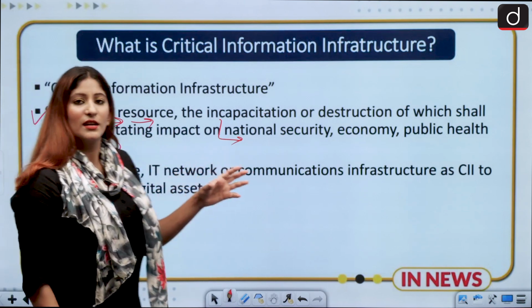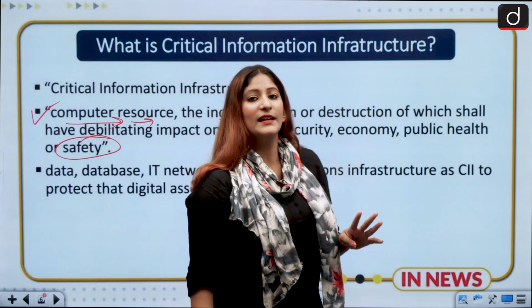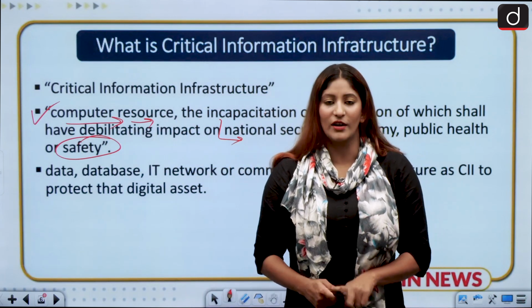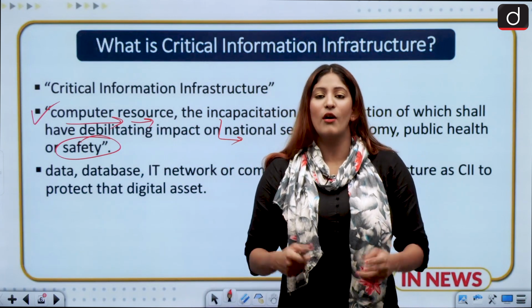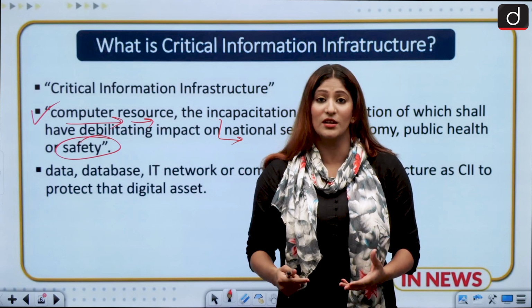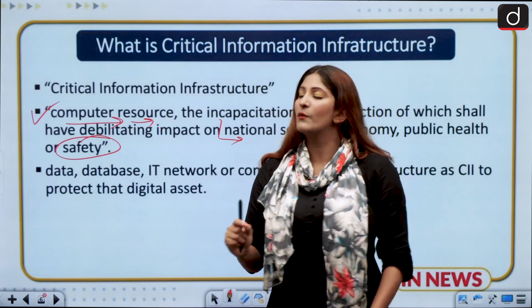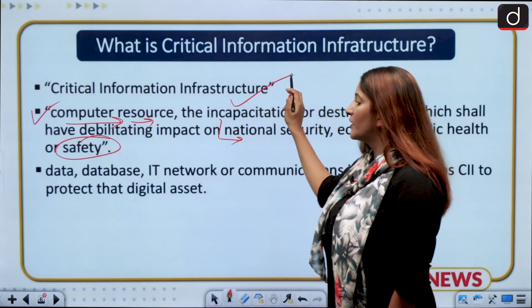So if these areas get impacted by the destruction or incapacitation of any information infrastructure, it will be termed as critical information infrastructure.